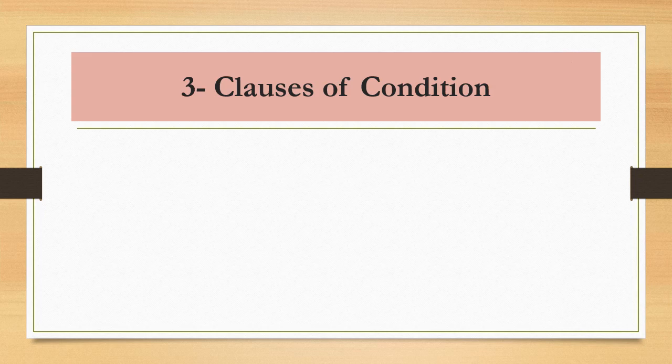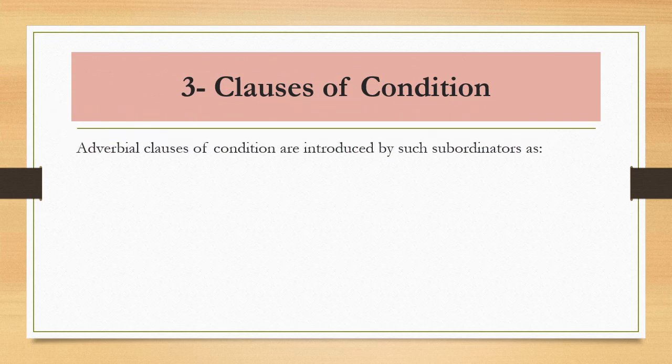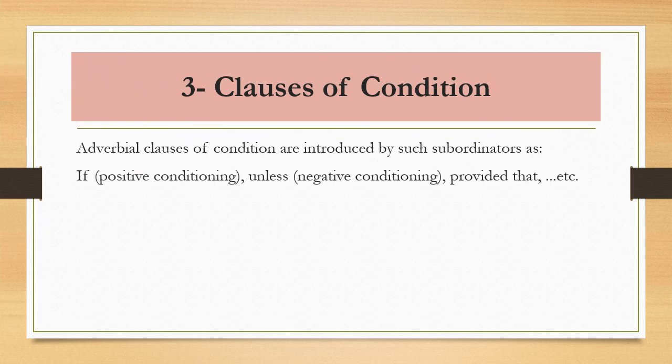The third type is clauses of condition. الجمل الشرطية. Adverbial clauses of condition are introduced by such subordinators as if, when it is in positive conditioning, unless, when it is in negative conditioning, provided that, and etc. Let us see the examples.